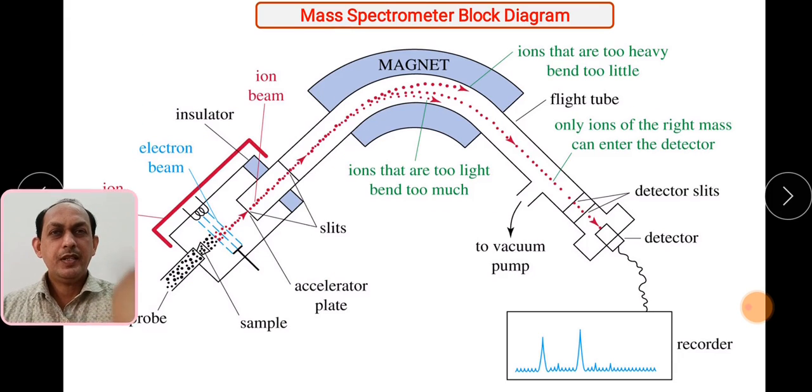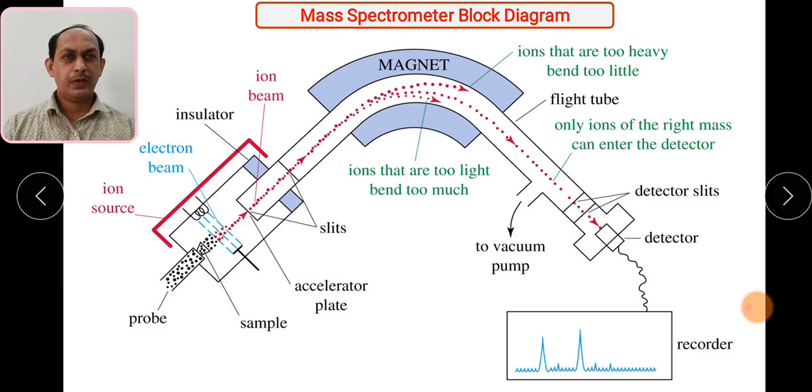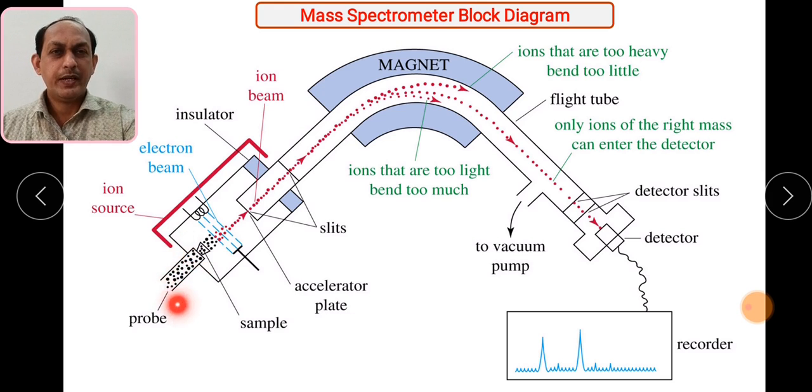If we see the basic skeleton of how the mass spectrometer is built, how the different components are there, we will see right now. Whatever sample we take is taken into the probe. That particular probe containing the desired analyte, which is to be analyzed for its structural elucidation, is then inserted into the ion source. This ion source has a high energy electron beam. So this probe injects our sample, and it is then bombarded with the electron beam.